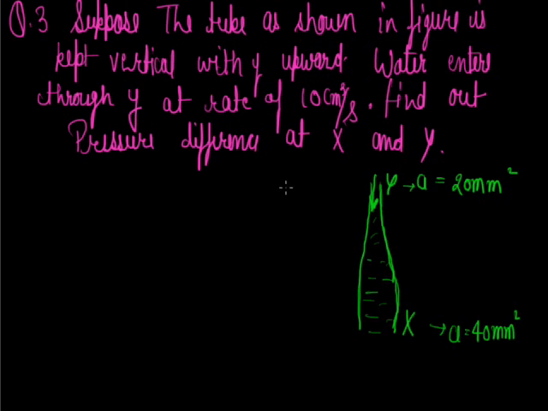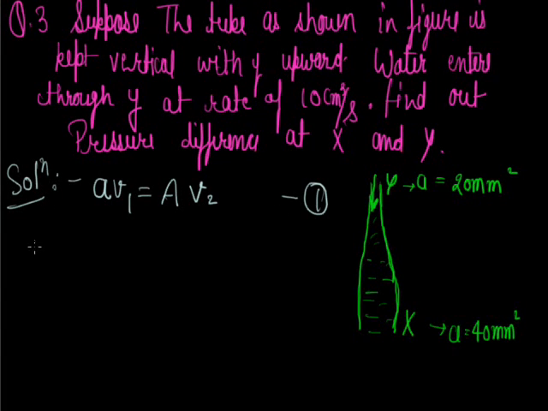It means the value of AV is given, area into velocity. It is given that it is 10 centimeter cube per second. Now we have to find out the pressure difference between X and Y. Here one important thing is that the speed is decreasing as the water falls down. So by applying the continuity equation, we can write A1 V1 equals A2 V2.